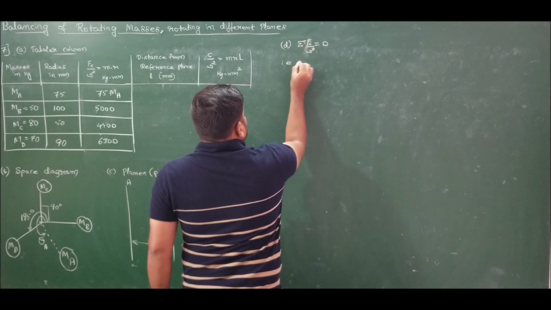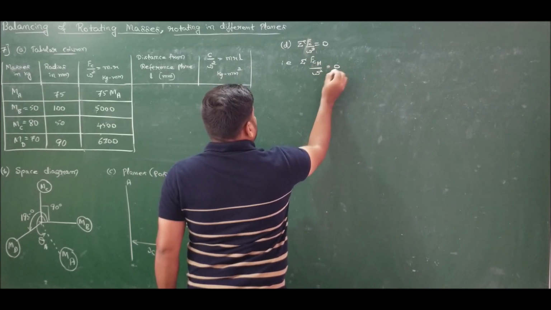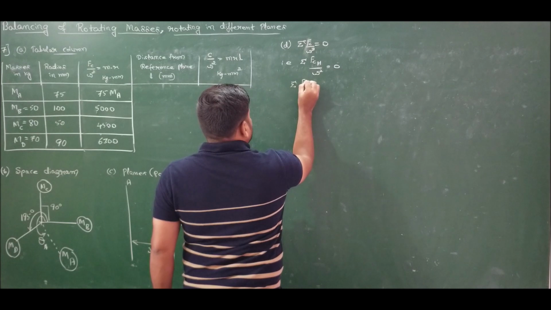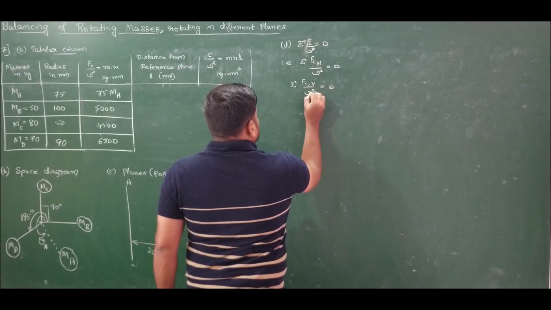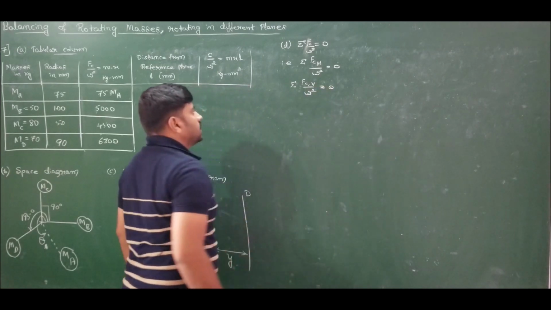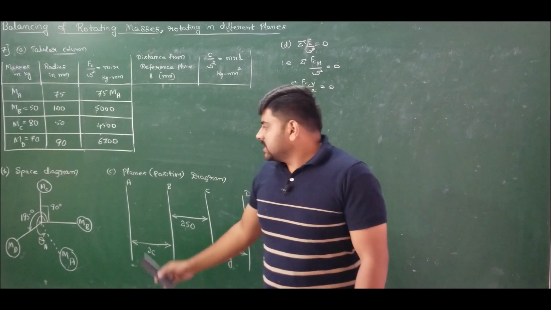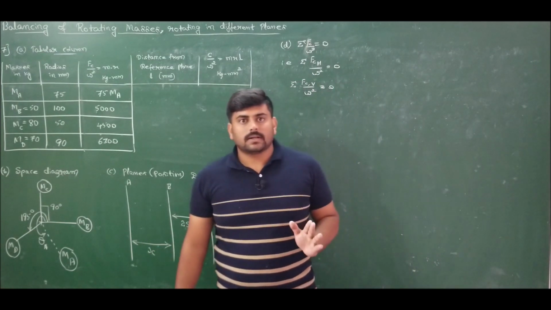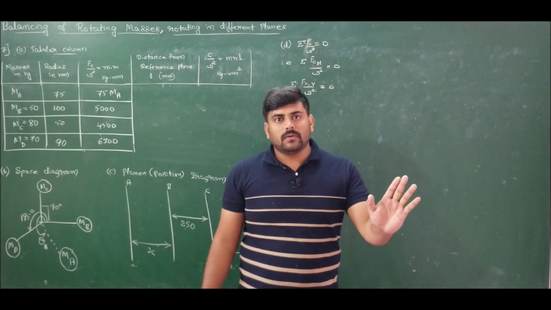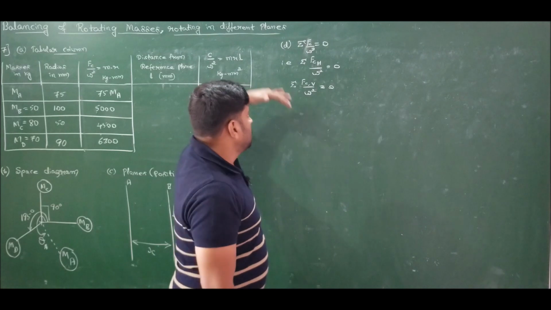That is, sum of Fc horizontal by omega square must be equal to 0 and sum of Fc vertical component by omega square must be equal to 0. Correct? Because all these are inclined to certain angles, we have both horizontal component as well as vertical component. Sum of all the horizontal forces must be equal to 0. Sum of all the vertical forces must be equal to 0 for static equilibrium.